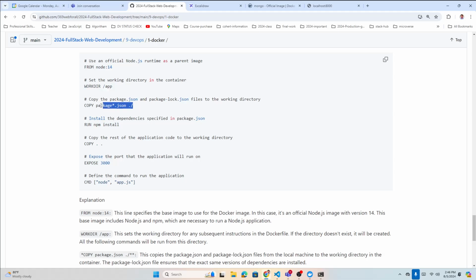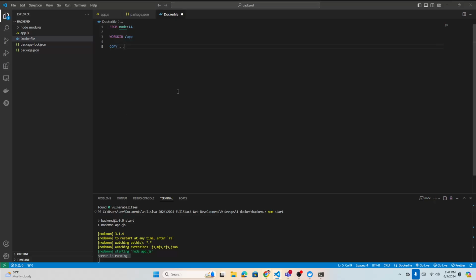You can copy the JSON file or something like that, or you can just call it maybe this one. Okay, let's copy everything. So this is the basic thing, very base level of creating a Dockerfile. What does the two dots mean? Two dots mean copy everything from the root directory right here.